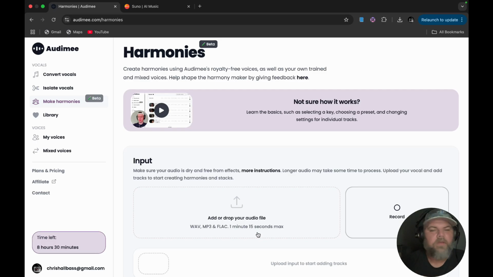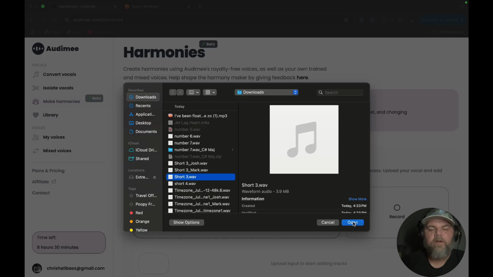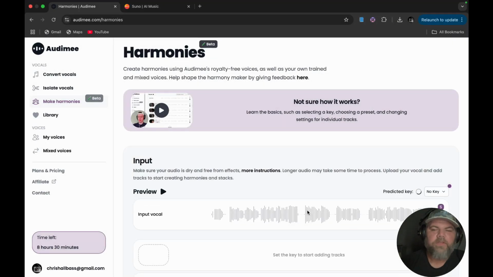Okay, so you're going to click here. I've had to shorten different parts of the song that I want harmonies for. So here is an example of a shortened one. I'm going to go ahead and open it, and you can see that it is within the time frame. We're going to go ahead and preview this real quick.